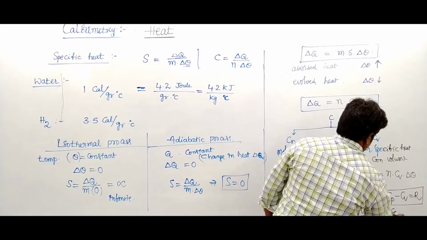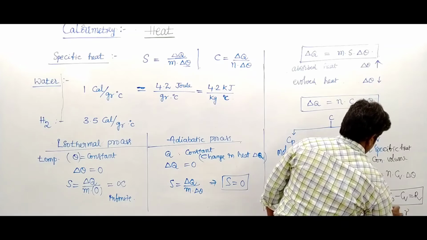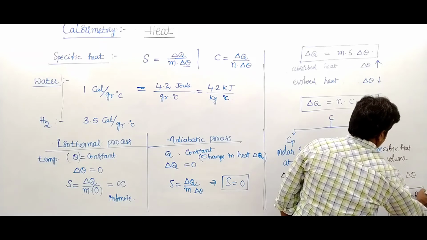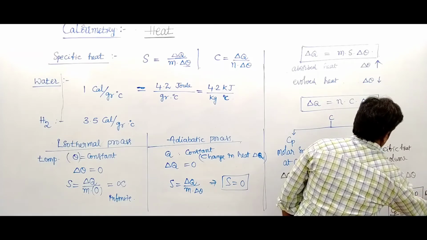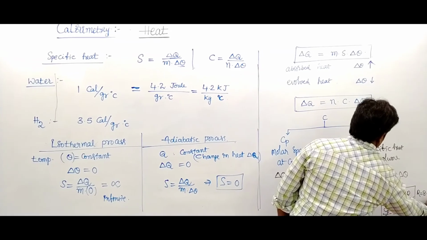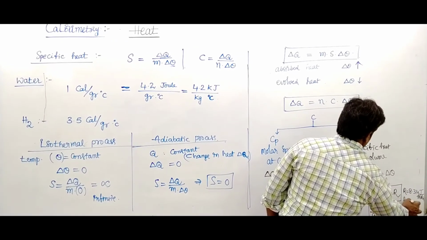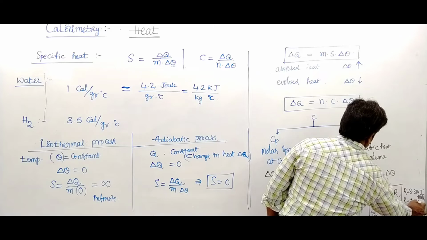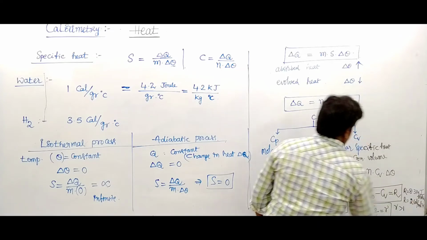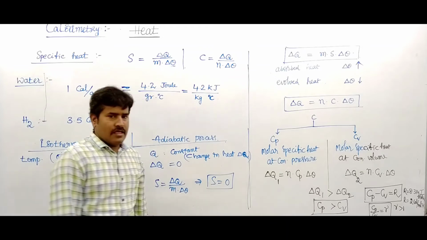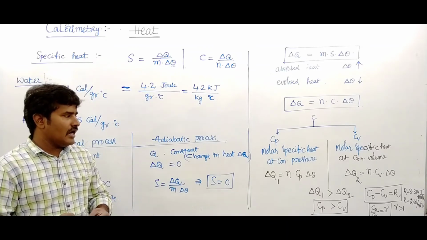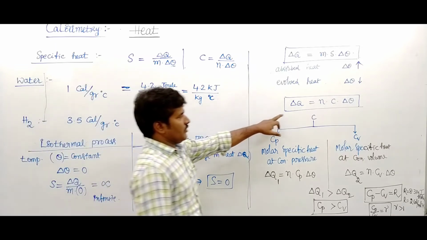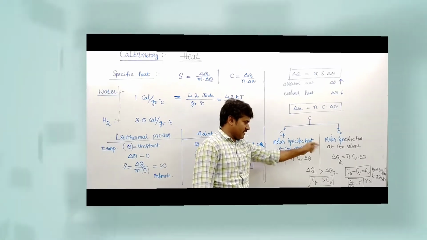And Cp upon Cv equals gamma. This is the ratio of specific heats, and this gamma value is greater than 1. R value equals 8.314 joule per mole Kelvin, which is written as 2 calorie per mole Kelvin or mole degree Celsius. Cp minus Cv equals R and Cp by Cv equals gamma. This is molar specific heat.